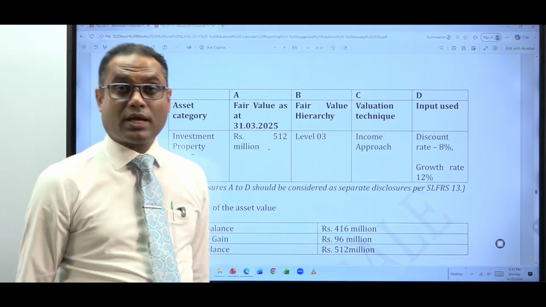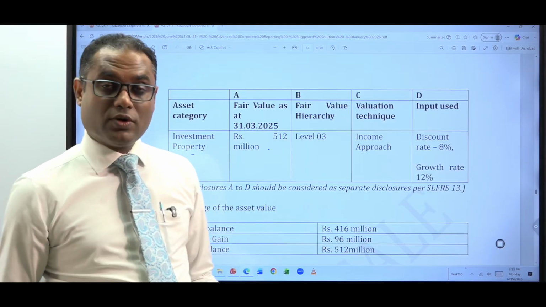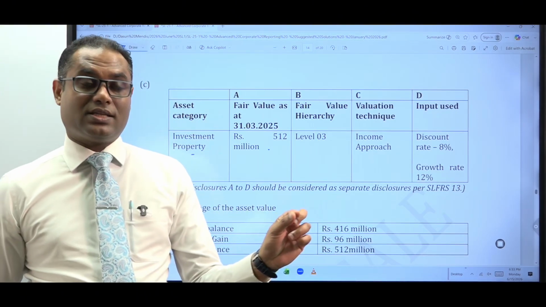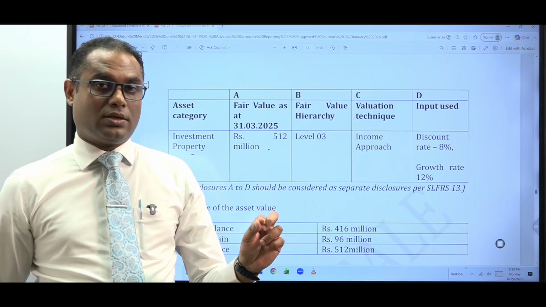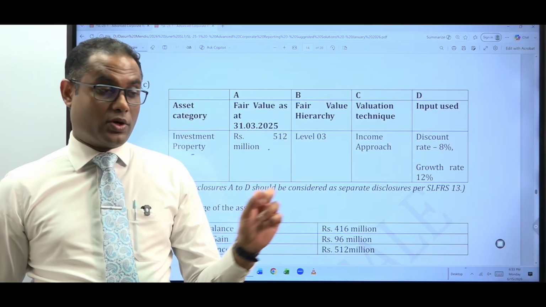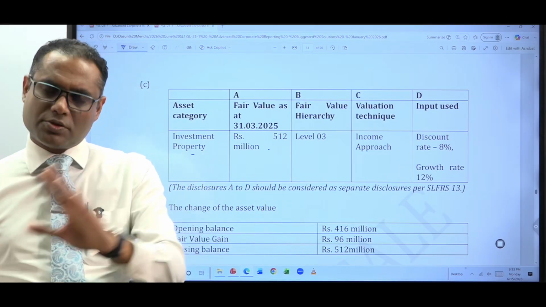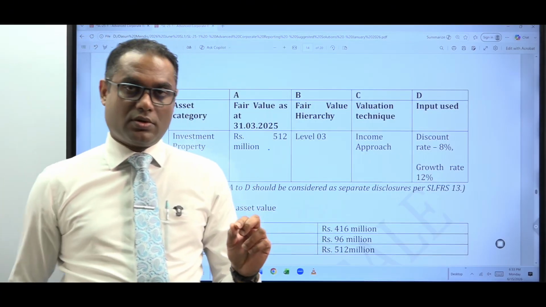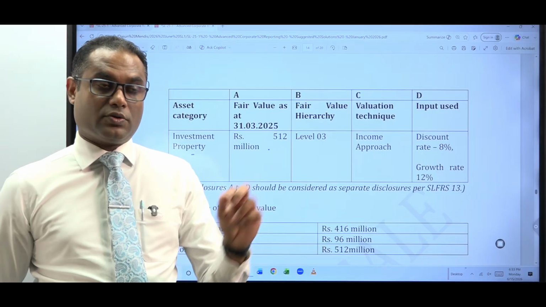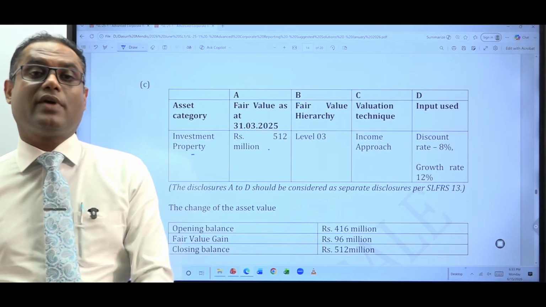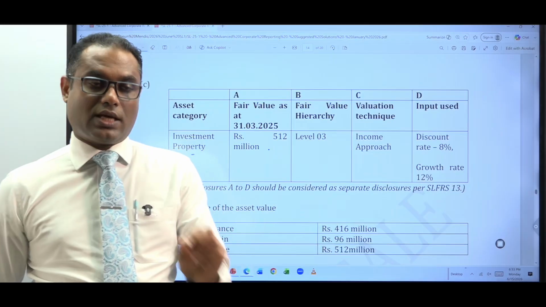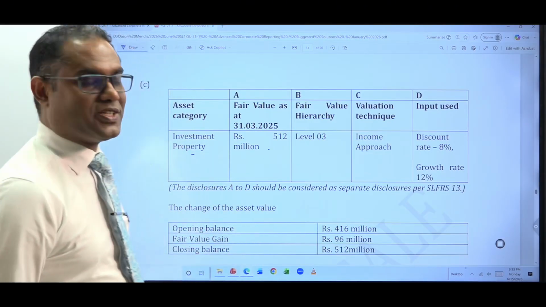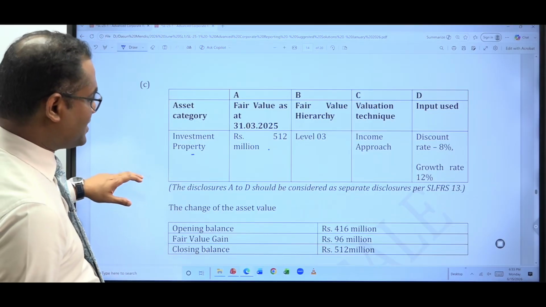In addition to that, because you have used a qualified valuer for this purpose, you can mention who the valuer is. You can mention that this has been valued using the report given by chartered valuer so and so. That is also a disclosure. When you have a fair value computed for a land and you are taking it from a valuation report, you have to give the details about the valuer: his qualifications, and the person, firm or company who has done the valuation. Another disclosure. We can make any number of disclosures.